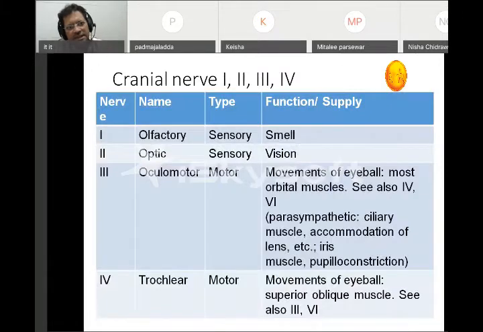Now, just to summarize: olfactory is sensory, the sense of smell. Optic is sensory, the sense of vision. Oculomotor is motor, helps in movements of the eyeball, and its additional function is parasympathetic, the ciliary muscles and accommodation. We'll talk about the oculomotor nerve separately later. Then the trochlear, again, is motor. Just remember these points for today. We're going to deal with this in great detail. I will try to make a PDF and send it to you.